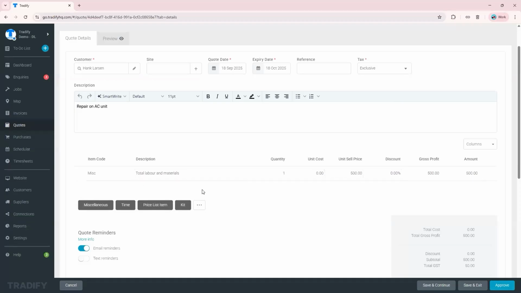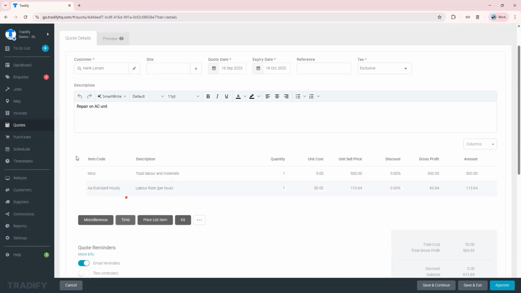But if you want to be as detailed as you want, you have the option still, even if you break them down here, for your internal view, for your own view and reference, you can do that, and then later on just limit the information that you want to show on the quote document itself. I will show you how. So firstly, let's put in time here. So we're estimating a standard hourly rate of $50 as my unit cost.